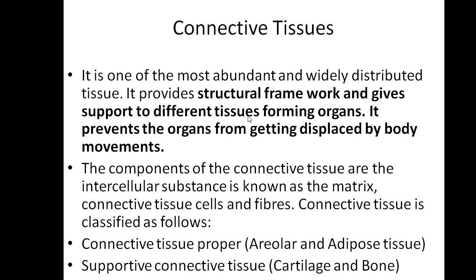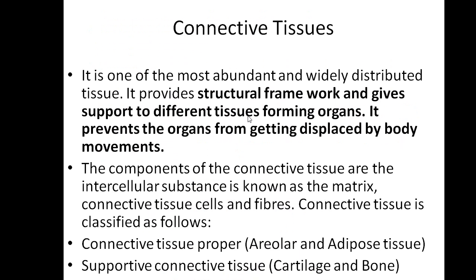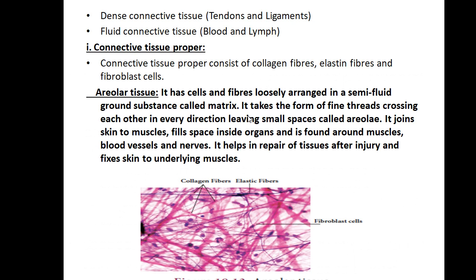One is the connective tissue proper, another is the supportive connective tissue, next is the dense connective tissue, and the fluid connective tissue. The connective tissue proper has 2 types of tissue, areolar and adipose tissue. The supportive connective tissue is cartilage and bone. The dense connective tissue is tendon and ligaments. Fluid connective tissue is blood and lymph.